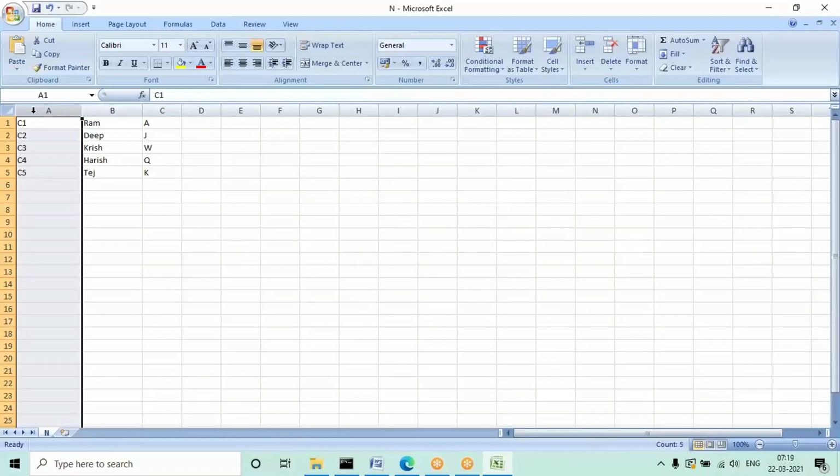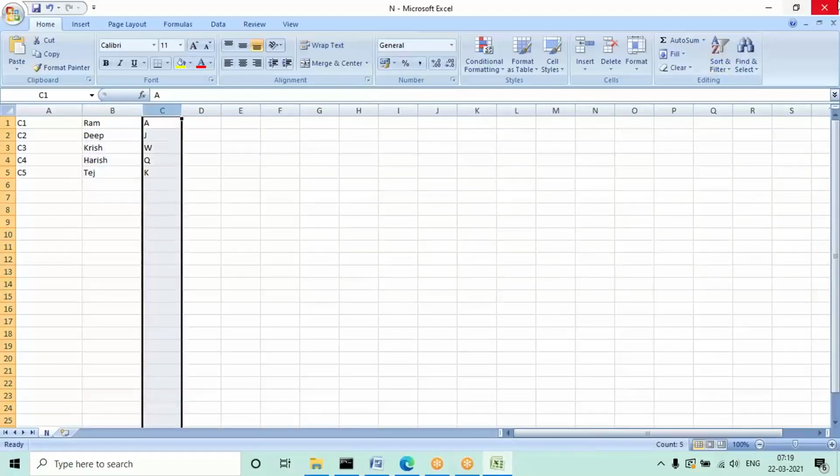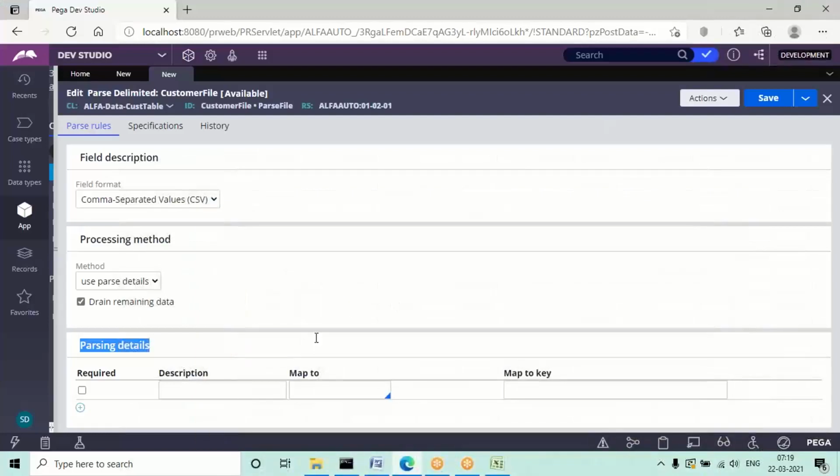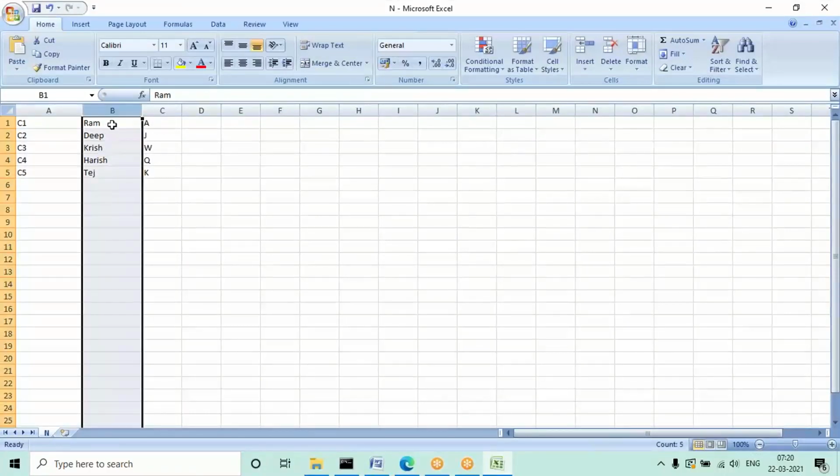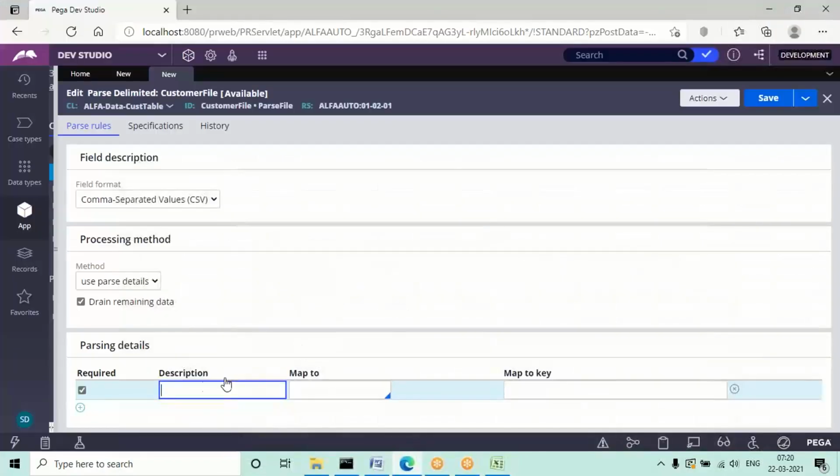The first column records are the customer ID, the second column records are F name, and the third column records are L name. If you change the order here, if you give F name first, it will read these records as F name, and the next column name given will be read as that particular column. So give it in the order of your file.